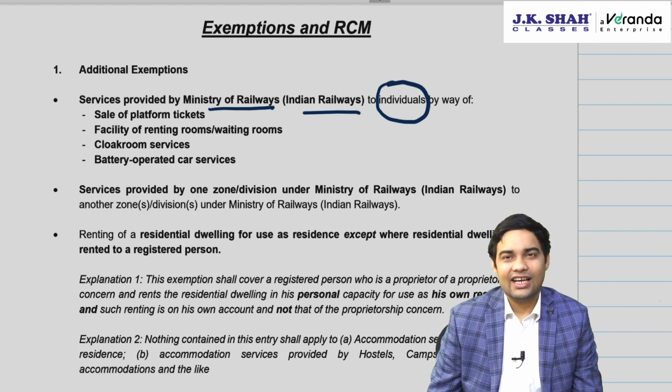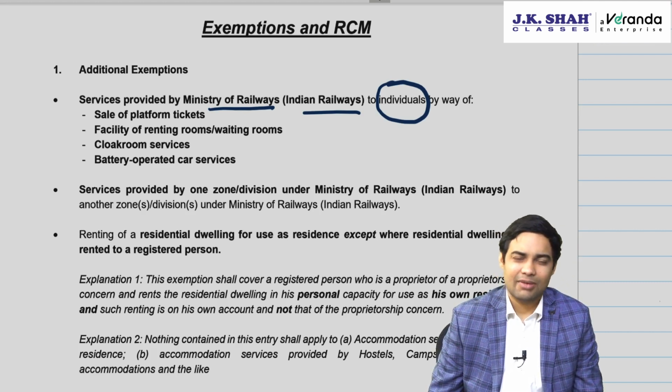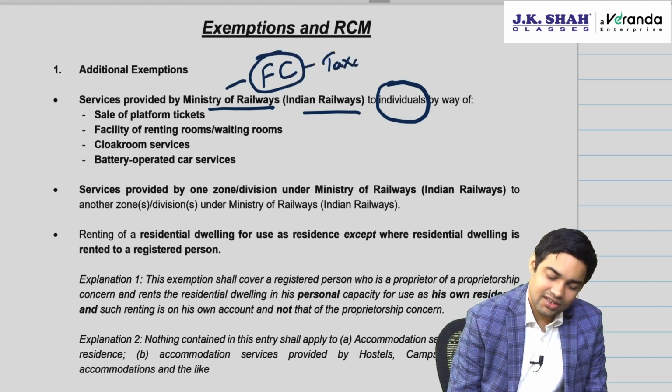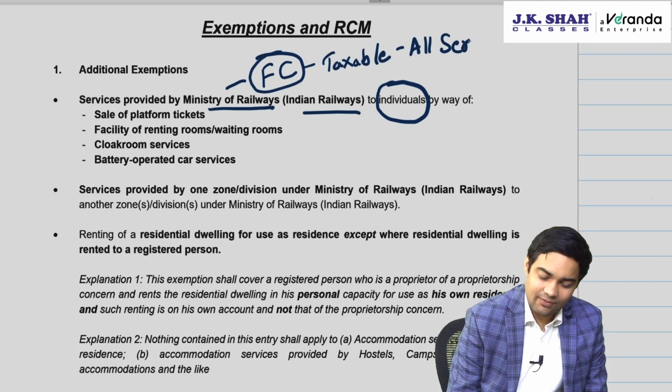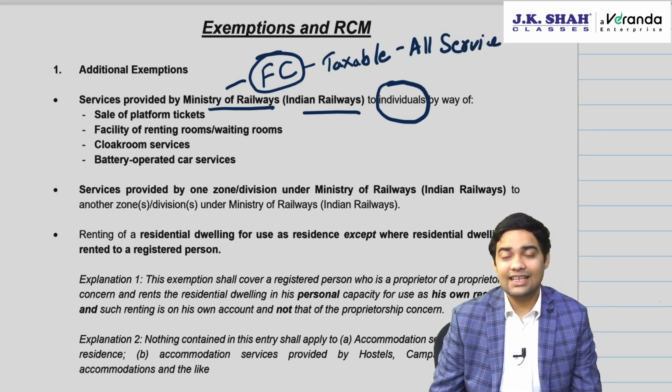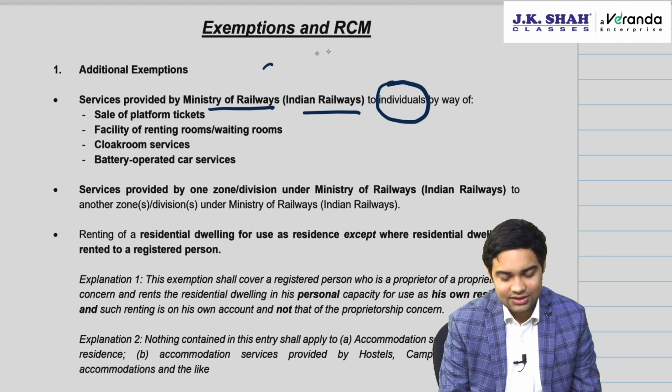So about 1.5-2 years back, the government had brought the Ministry of Railways completely under forward charge, and all the services were taxable. All services. Now few exemptions are given, because at that point of time all services became taxable.